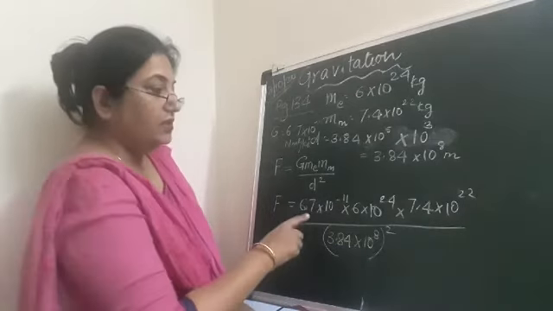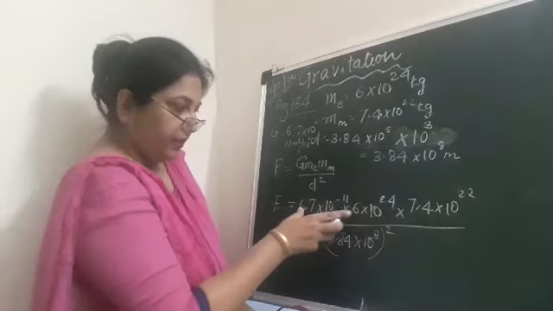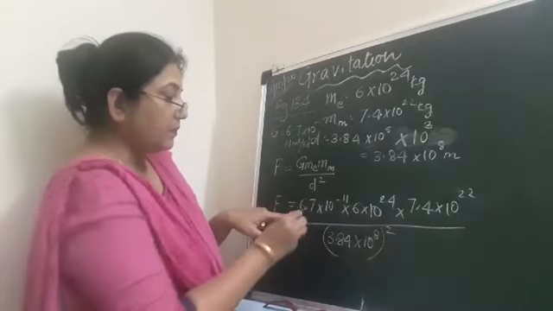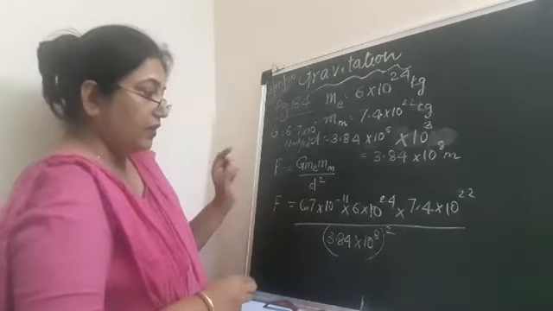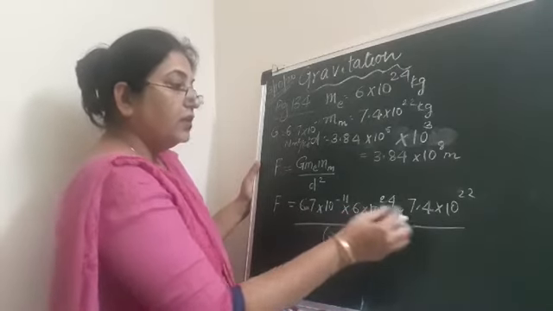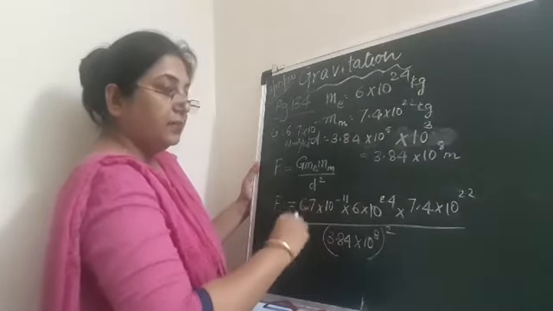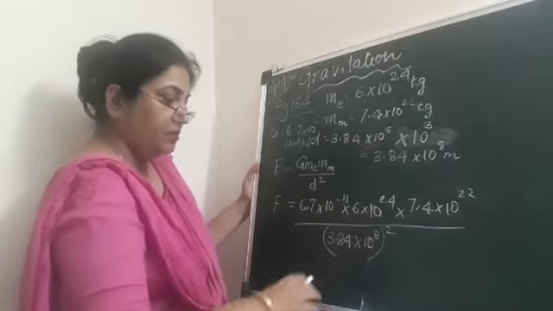Now it is not easy to solve these entire values, so we have to separate them. We will first take all the numerical numbers separately, and the 10 with the powers, we'll combine them and write them together and then solve it.